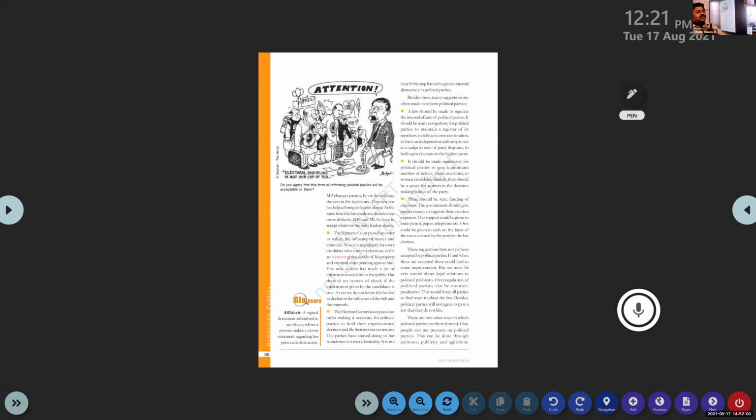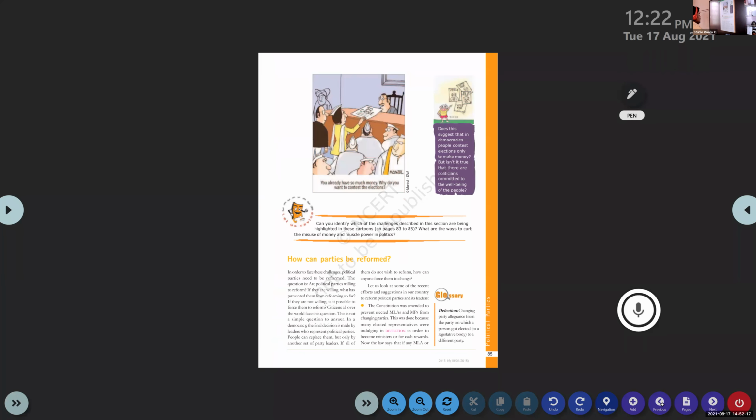That's called a reformation. New policies and programs we are adopting to make a positive change in something are called reforms. Reforms. Clear or not? Positive changes, basically speaking. So you can see here on page number 85.